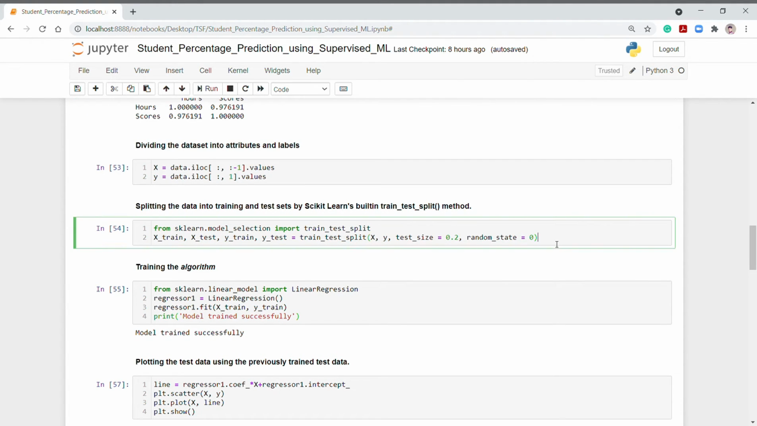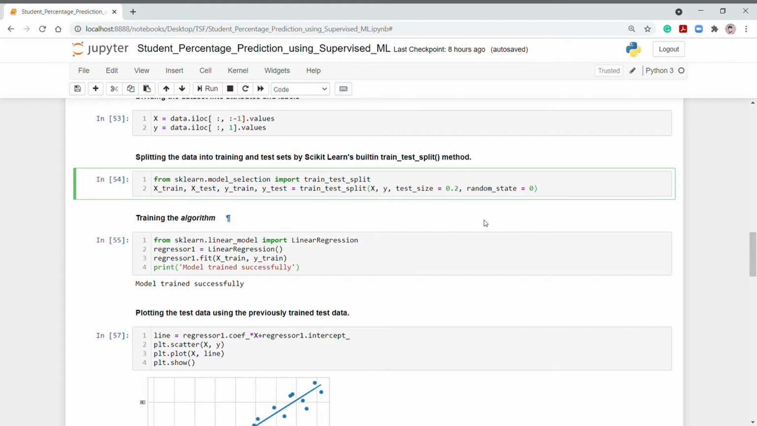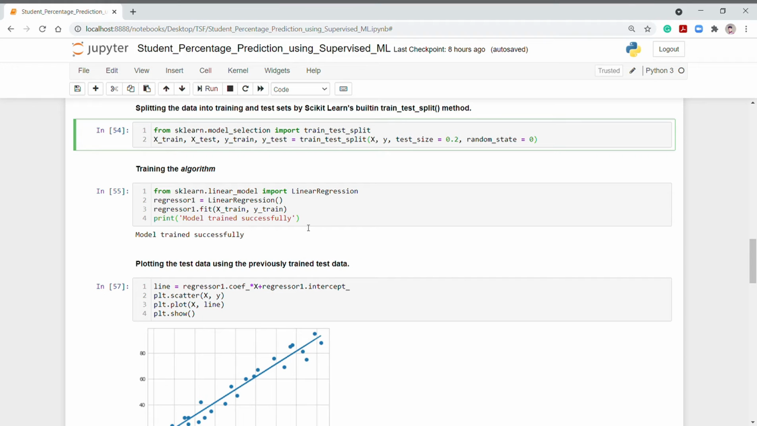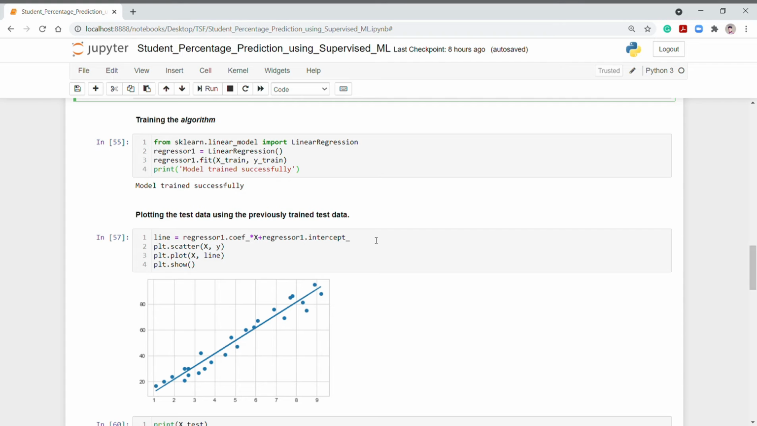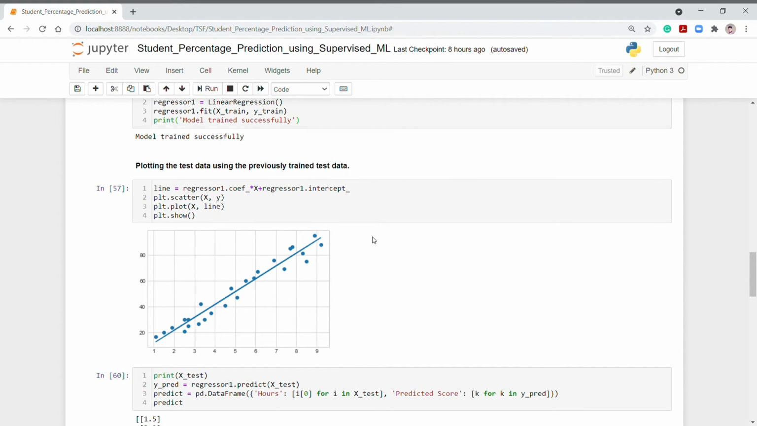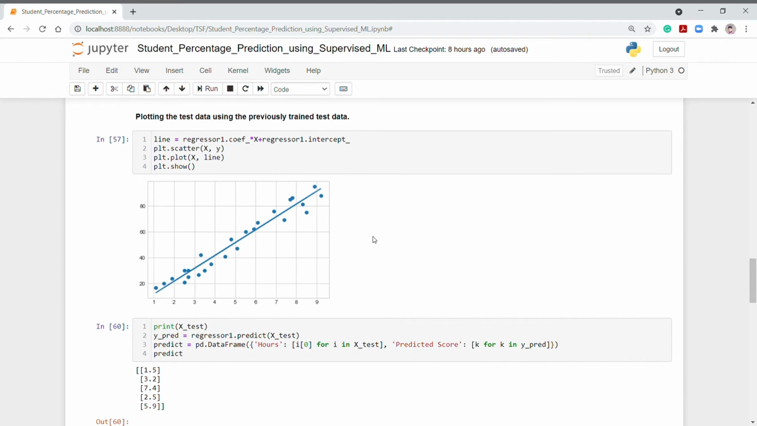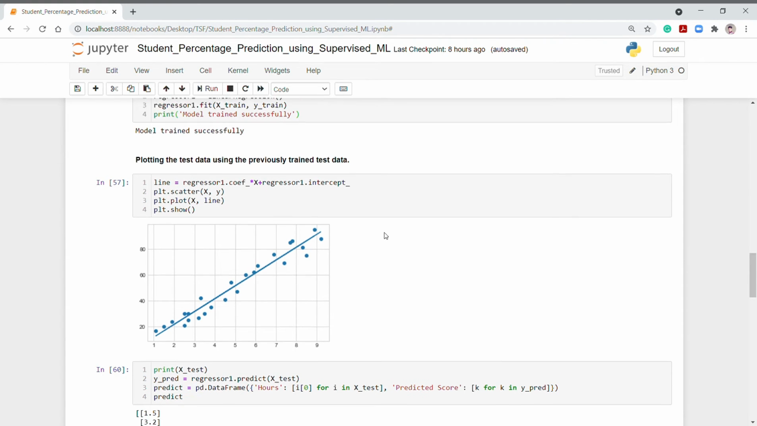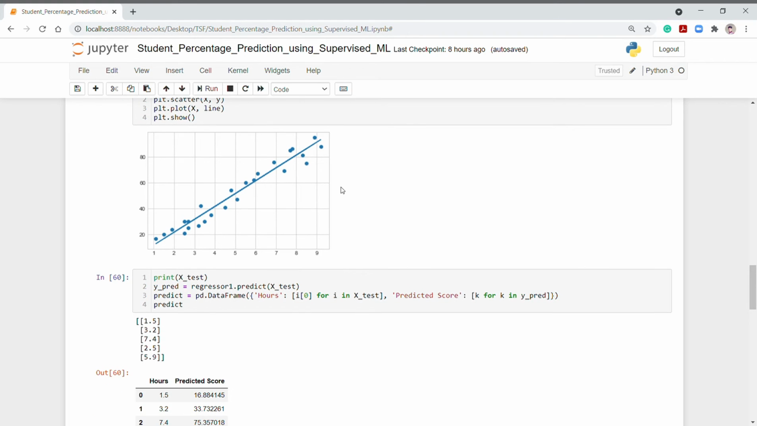I have done that, and after that we need to train the algorithm. So I have trained the algorithm, and in order to ensure that it is trained successfully, I have printed this statement which returns model trained successfully. After that we need to plot the test data using the previously trained model. I have done the same, and here it can be seen from the graph that the model is quite accurate.